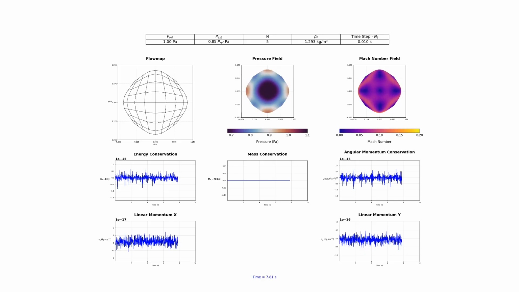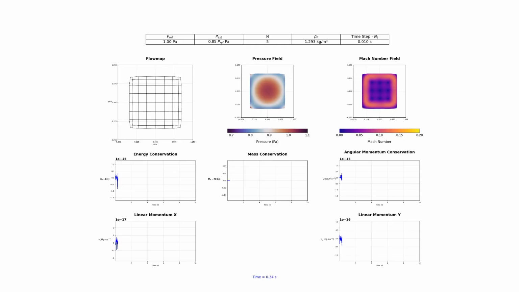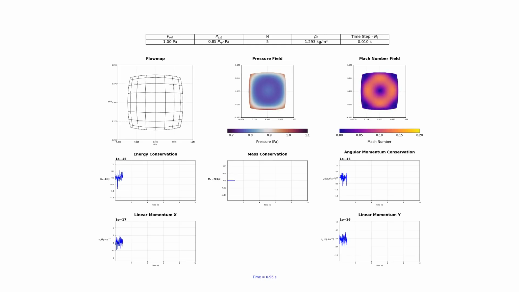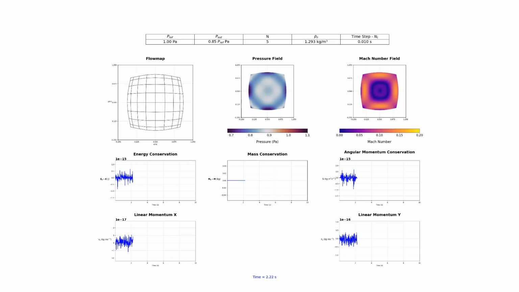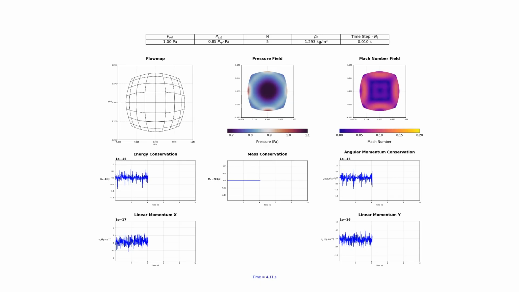For example, in the videos you're about to see, n equals 5, which means we are using polynomials of degree 5, resulting in 144 unknowns in the system. This is a rather small system to solve, yet as you will see, it still captures the intricate flow phenomena that take place within the deforming domain very well. Importantly, the condition number of our matrix is very low as well, which means the system is very well conditioned.